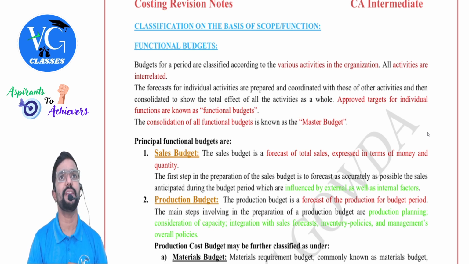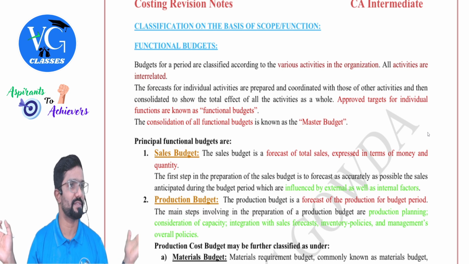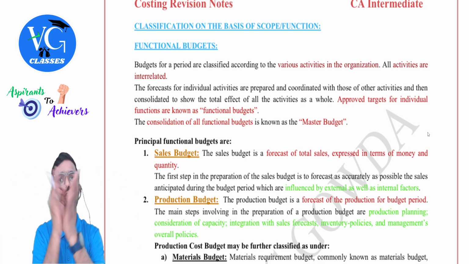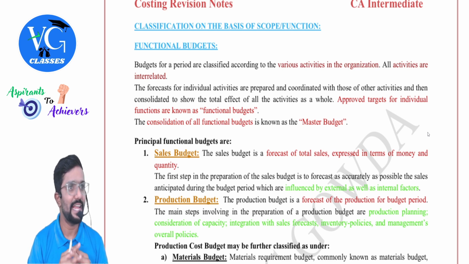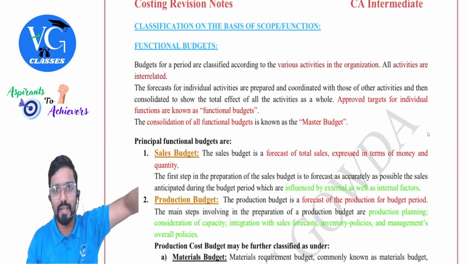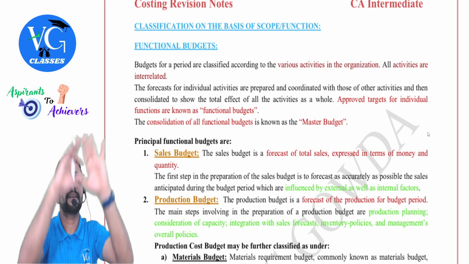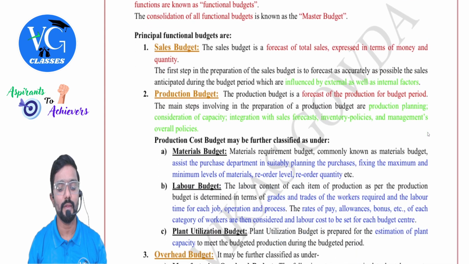You also prepare consolidated financial statements in accounts, right? You will first prepare the standalone financial statements for each company. Clear? And for the entire group as a whole, we will now prepare the consolidated statements. Likewise, for each department, we will prepare a separate budget. At the end, we will combine everything and prepare one budget for the entire company, which is called the master budget.